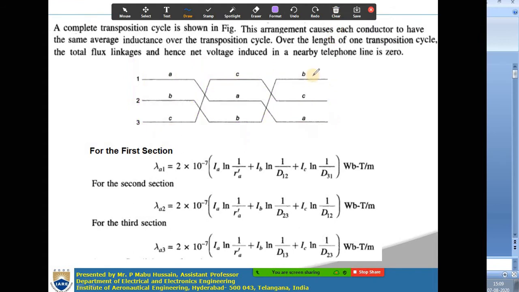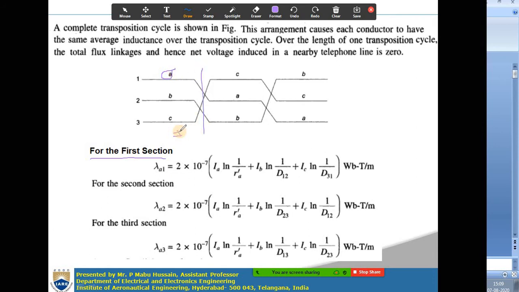Now let us derive the expression of inductance for this 3-phase transposed line. This transposition is only used for unsymmetrical lines. To determine the inductance, first you have to develop the flux linkage expressions. For the first section, consider conductor A in the first position.